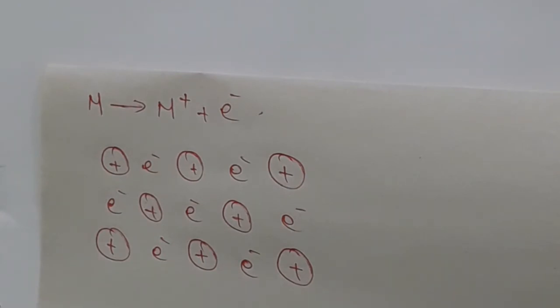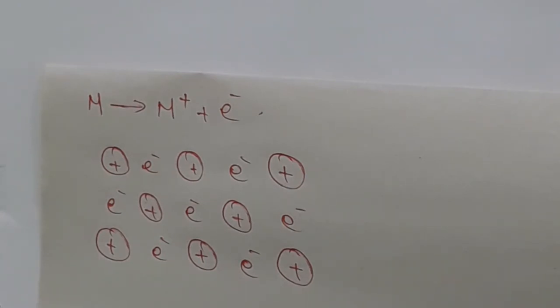So metallic bond means electrostatic force of attraction between positively charged metal and negatively charged electron. This force of attraction is called metallic bond.